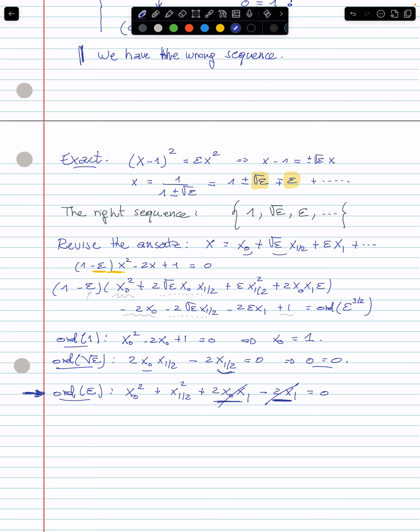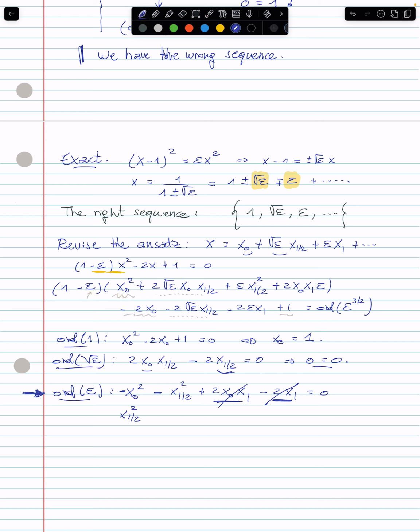And we find that x1 half squared, which comes with a minus. I'm sorry here. All right, because this is minus epsilon. No, this is plus. Sorry, this is plus x1 half squared, but this is here minus epsilon x0 squared.